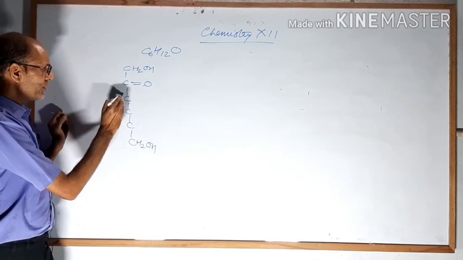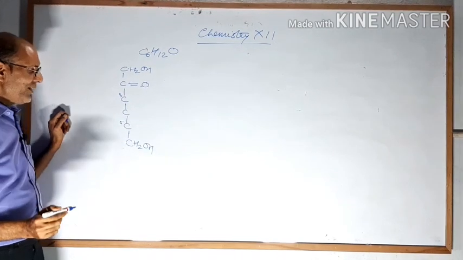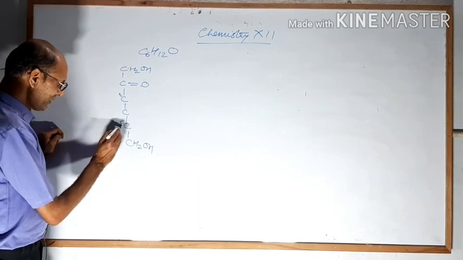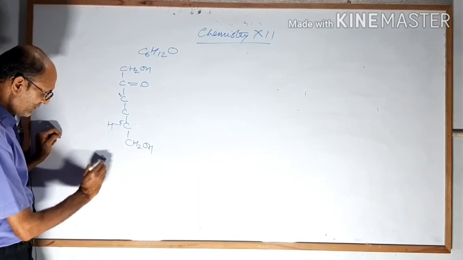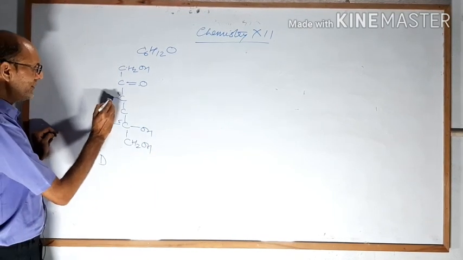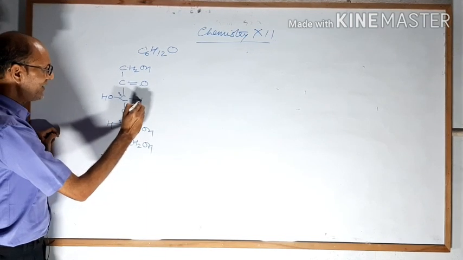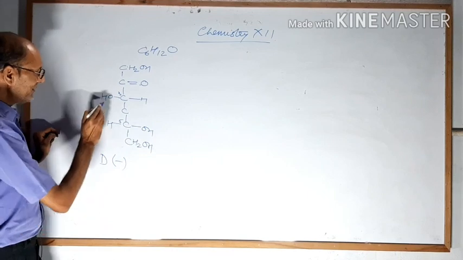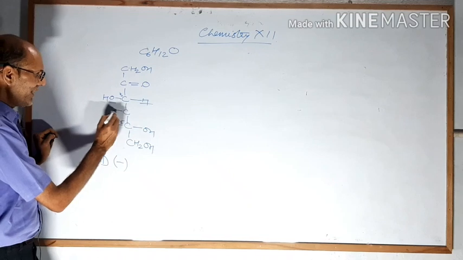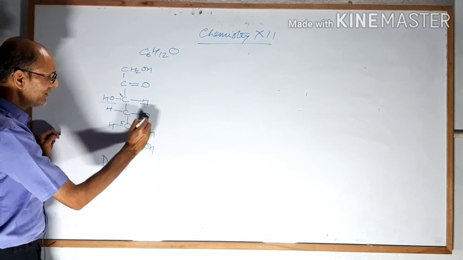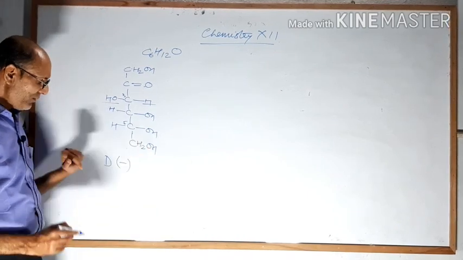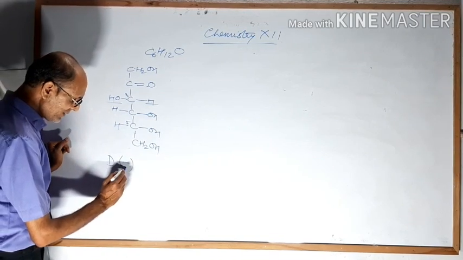And this is carbon number 3 and carbon number 5. These decide D or L, or plus or minus. If you write H on this side and OH on this side, it indicates D. If you write OH on this side and H on this side, it will be minus. This side OH minus, this side H plus. The reverse of this will be H and OH. So this is the open chain structure of fructose, and its name will be D minus fructose.